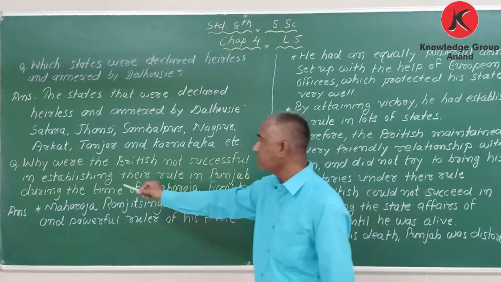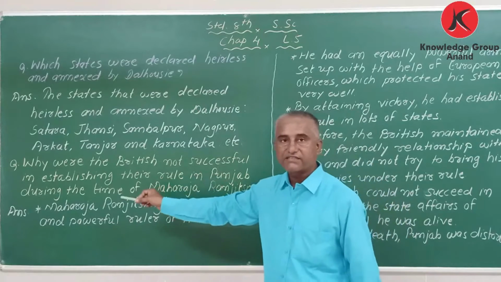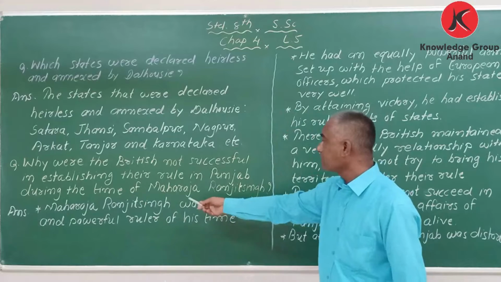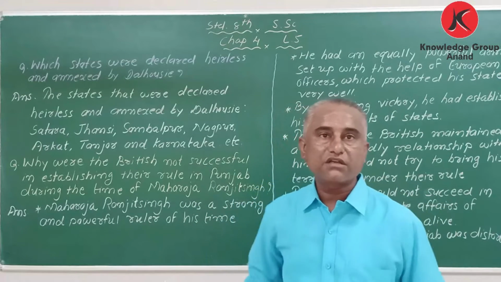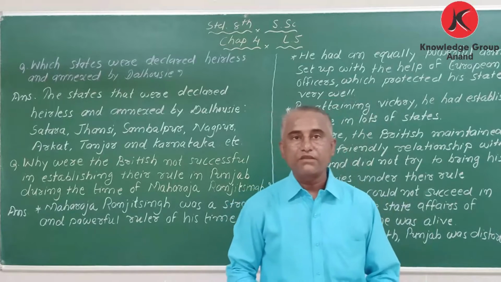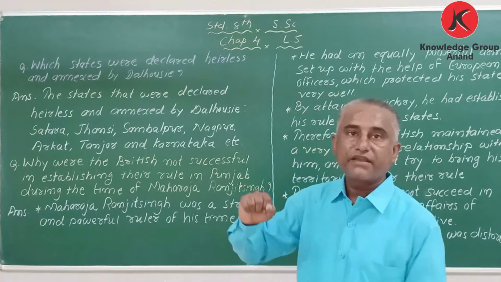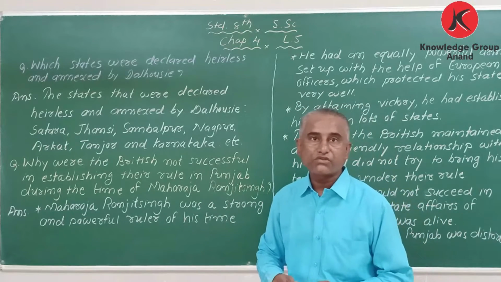The Britishers tried to take his state and bring it under their company, but it was not possible.